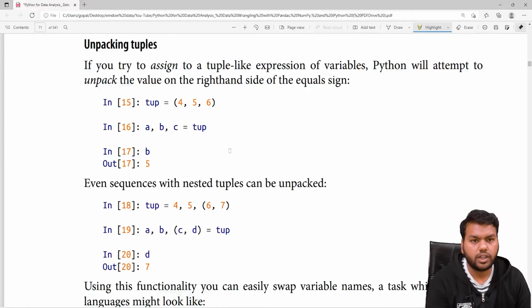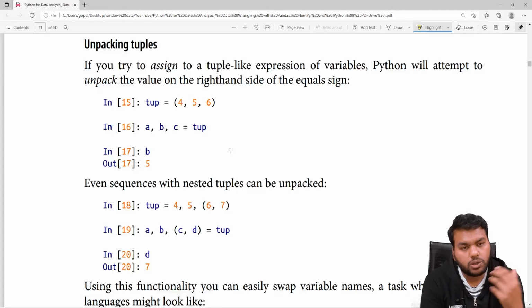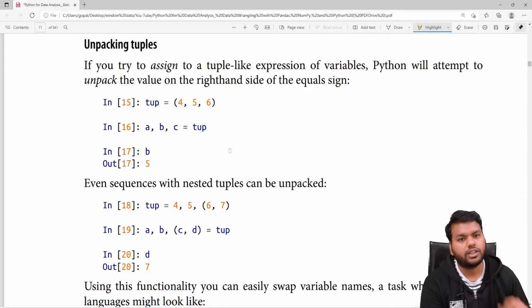And then moving forward to unpacking tuples. So what is unpacking a tuple? Suppose you are defining one tuple, that is 4, 5, 6. Now if you define the same number of variables on the left hand side, that is a new variable a, b, c, then a takes the value 4, b takes the value 5, and c takes the value 6.